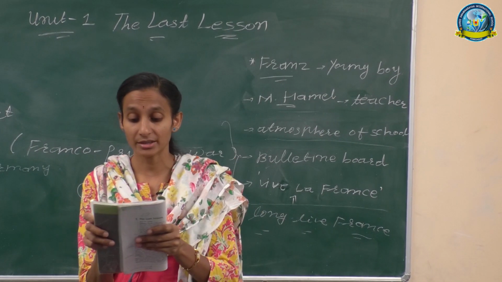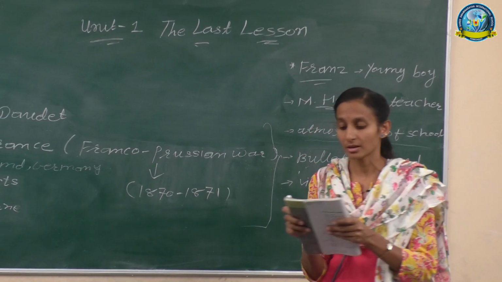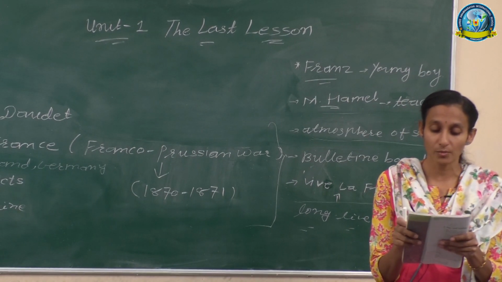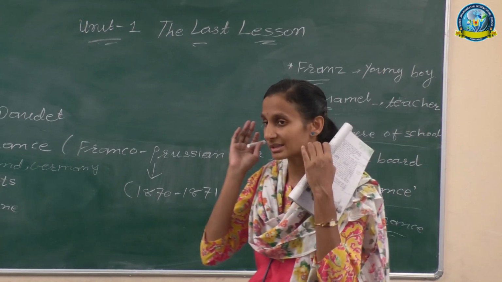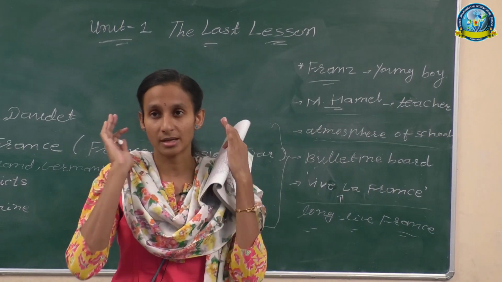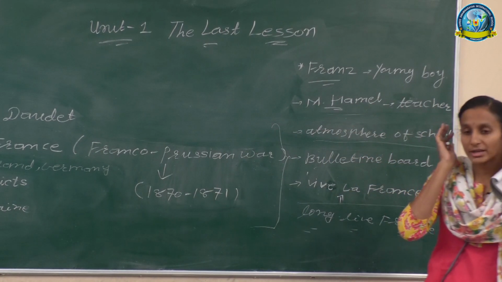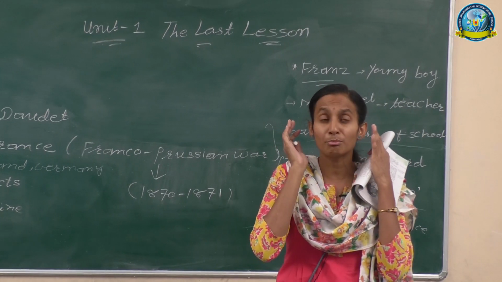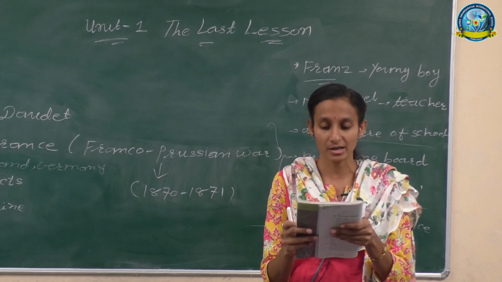Then, lessons repeated in unison: each and everyone repeated the lesson in unison, very loud, with our hands over our ears to understand better. Each student tried to understand the lesson explained by Master Hamel, so they closed their ears like this and tried to understand better from the words of Mr. Hamel.